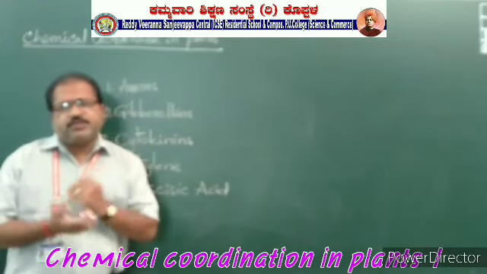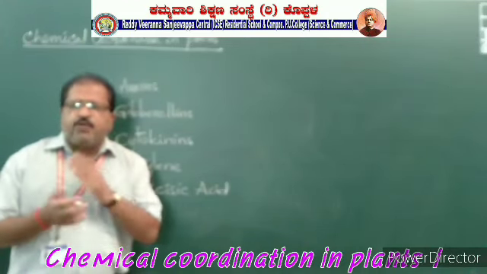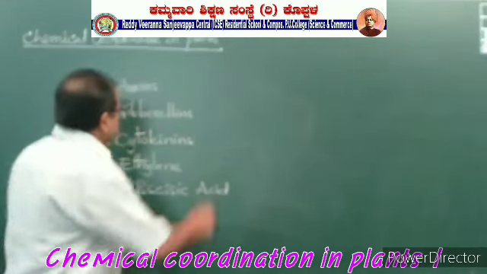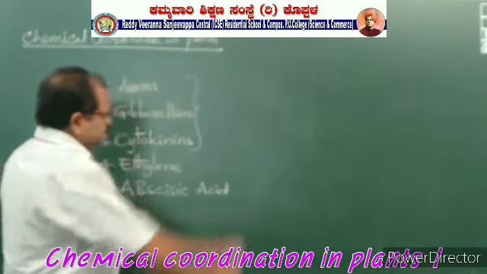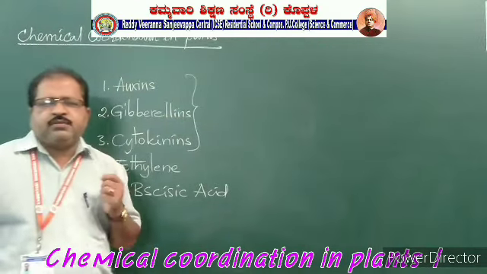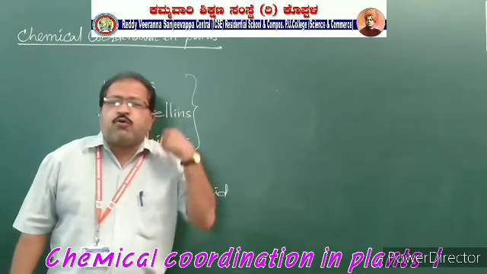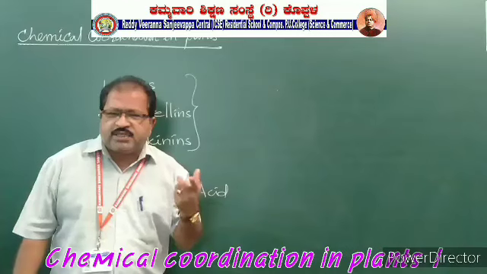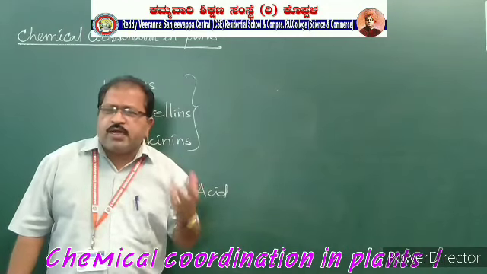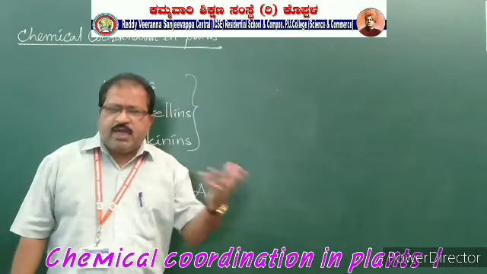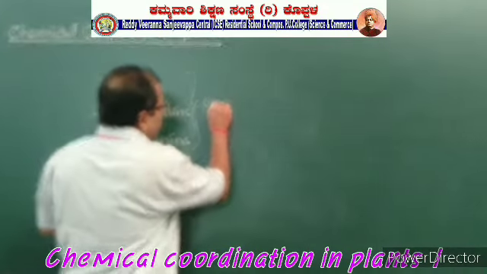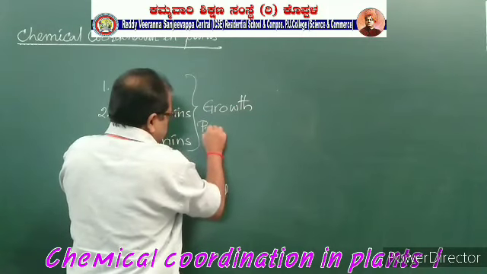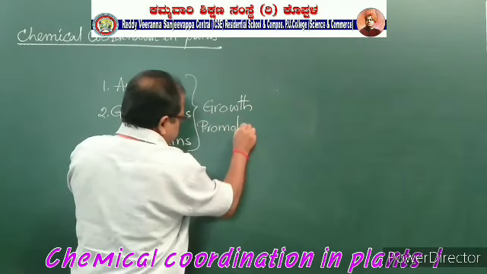According to their functions, these 5 hormones have been classified into 2 groups. The first 3 are the hormones which promote the growth and development in the plant body; they are called growth promoters.